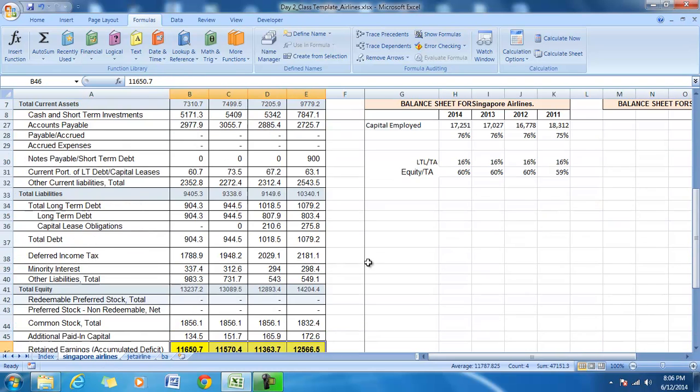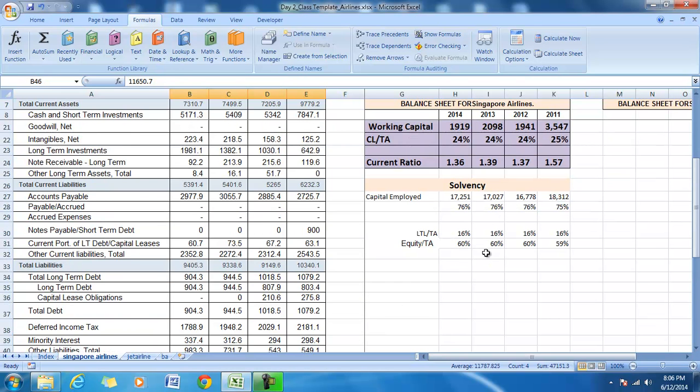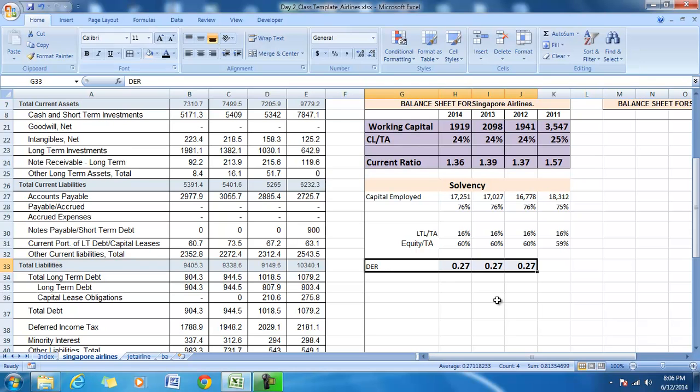So the dependence on the long-term sources is very high in case of Singapore Airlines, and a significant part of the long-term sources is coming from the equity. Therefore the debt equity ratio of Singapore Airlines all through these 4 years is less than 1.